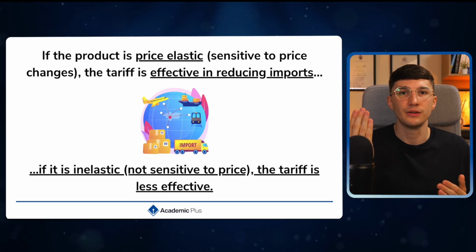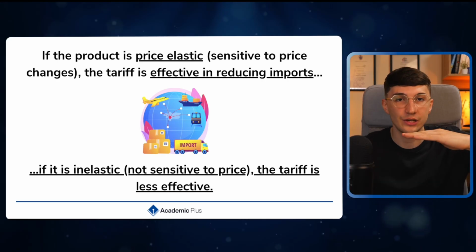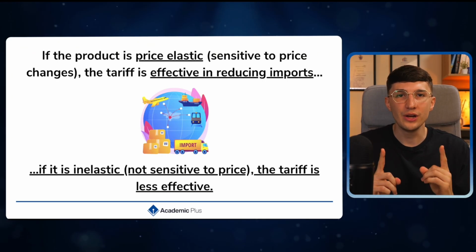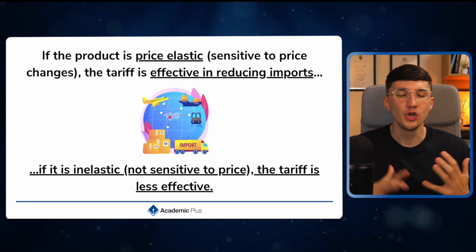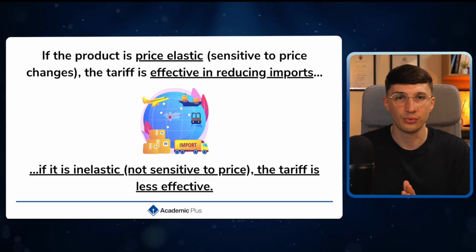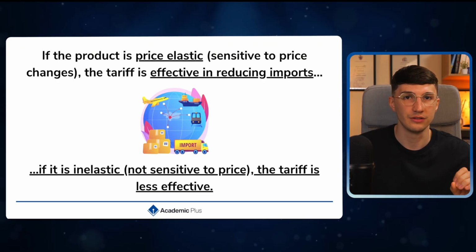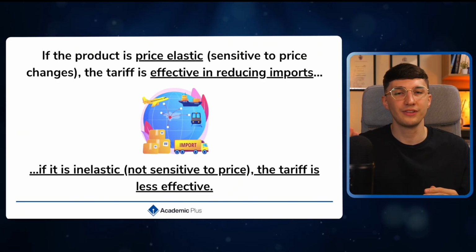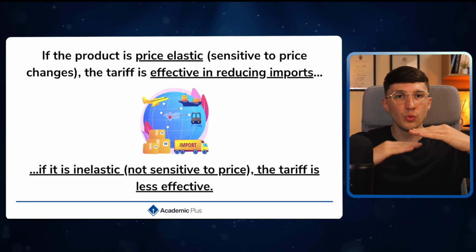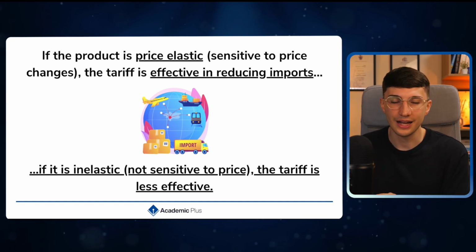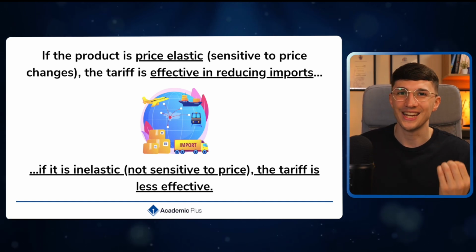So an increase in price causes a greater decrease in demand, and your tariffs become very effective. But if we look at our price inelastic goods, your customers are less sensitive to changes in price. The change in price causes a smaller proportional change in demand. So that increase in price from the tariff only causes a smaller decrease in demand, so it may be less effective on inelastic goods than it would be on price elastic goods.